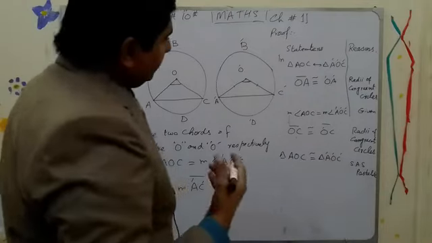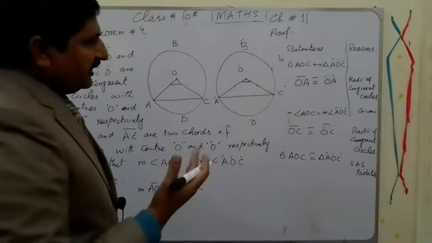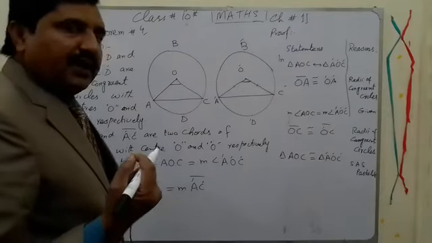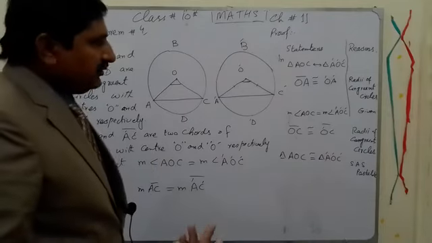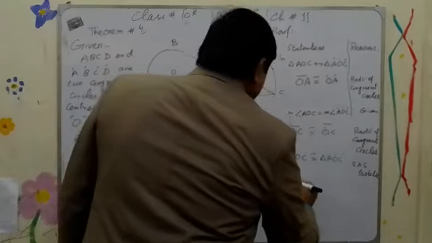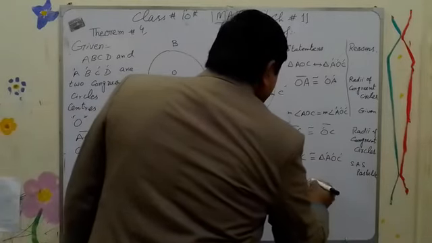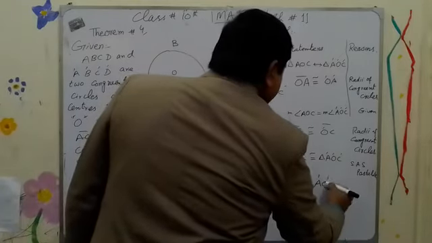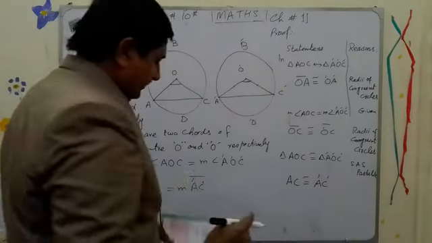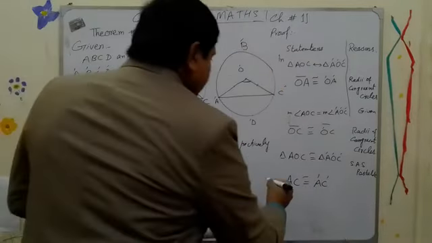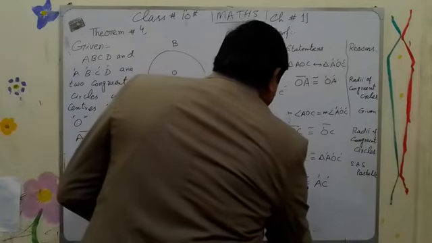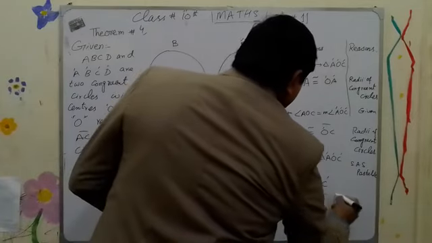So whenever we prove that both triangles become congruent, then definitely their sides are congruent, their angles are congruent. So that is the reason we write that AC is congruent to A prime C prime, and hence proved. This is our required proof, right?